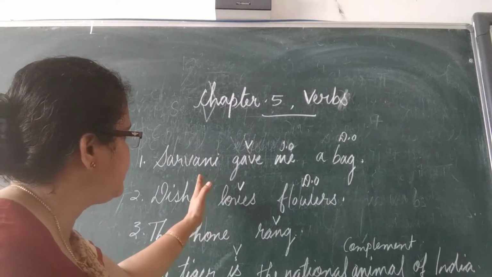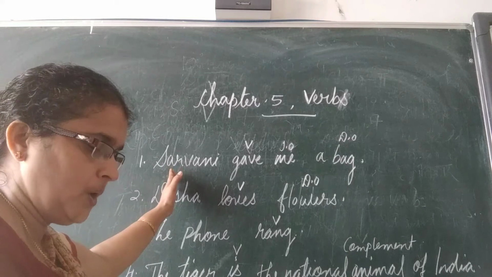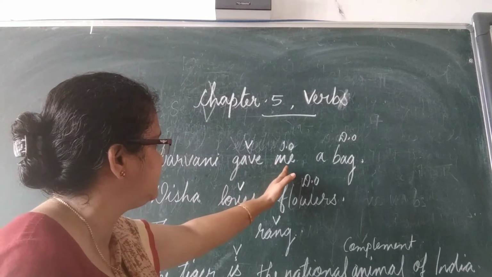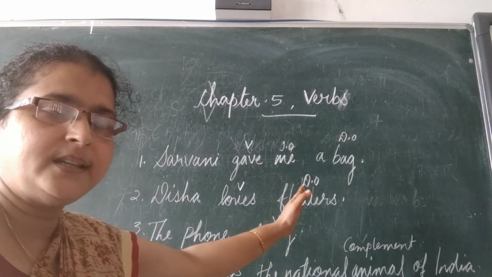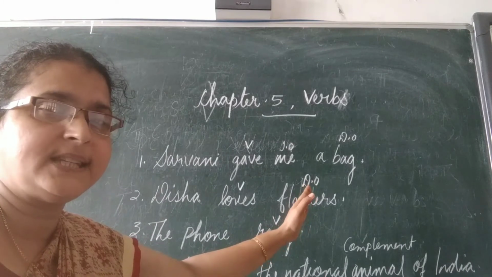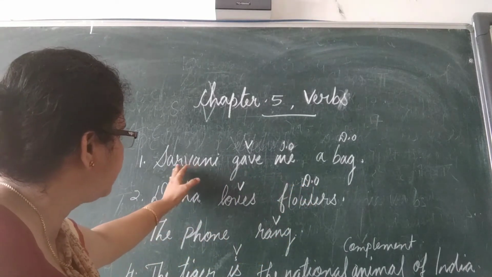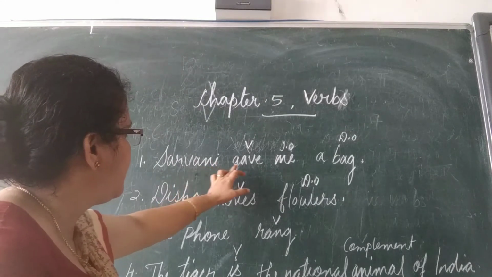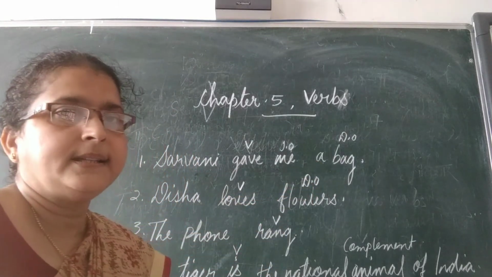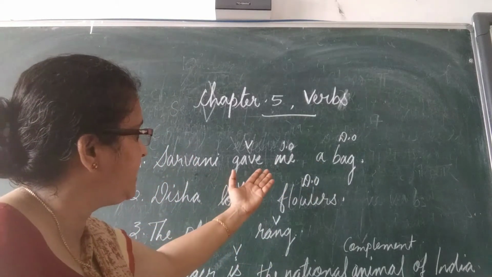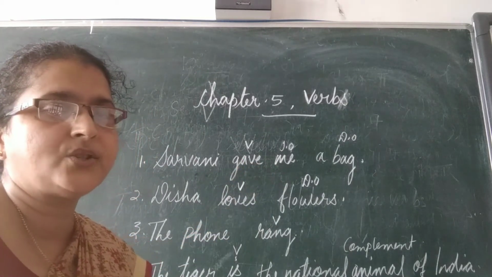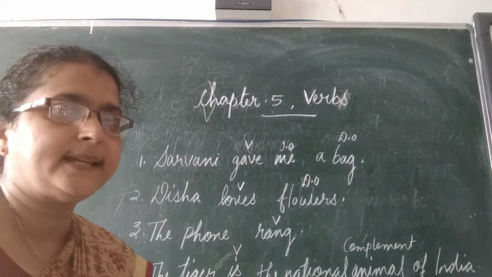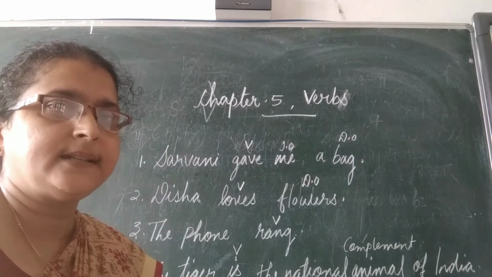When you write a sentence, you just ask the question what or whom to the subject, and if it gives you an answer, it is a transitive sentence. So I asked a question here: what did Sarvani get? She got a bag. So we get an answer, and the answer is a direct object, a bag. So in the sentence, if there is an object to complete the sentence, it is called a transitive sentence.